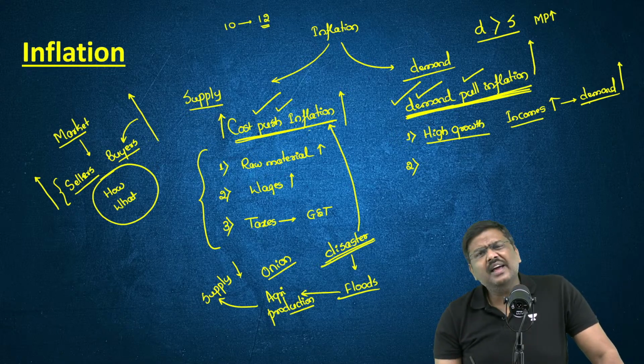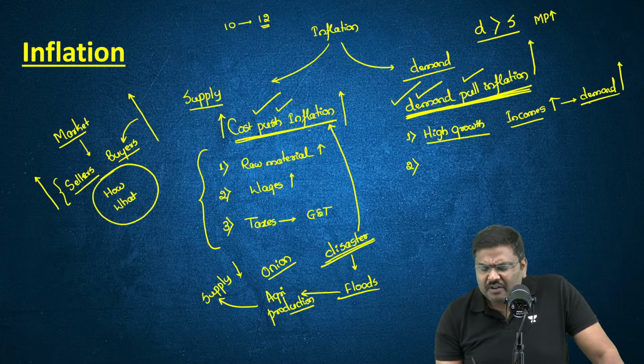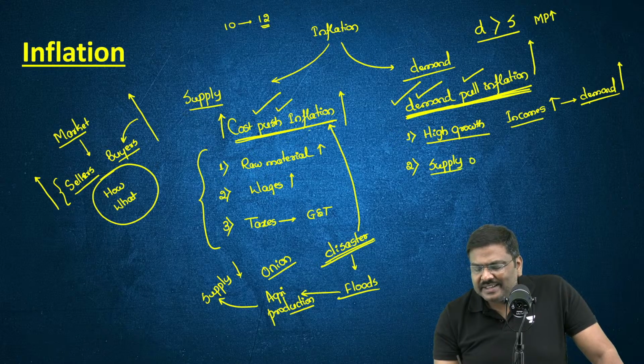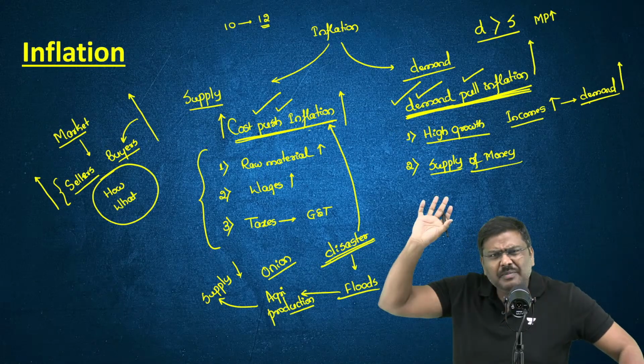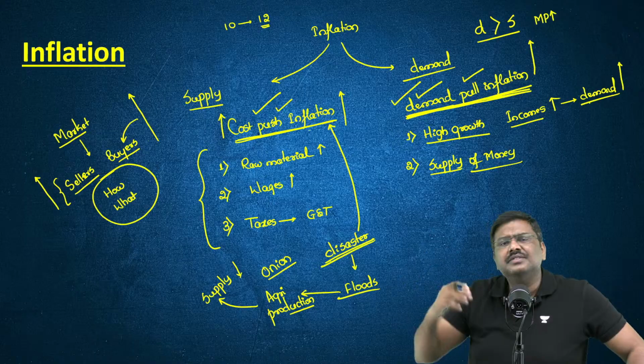Let's say there is a very high supply of money. Increased supply of money, either because of government policies or because of the central bank. Money supply in the economy increases.